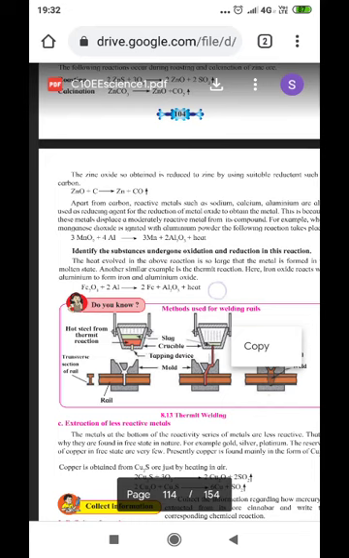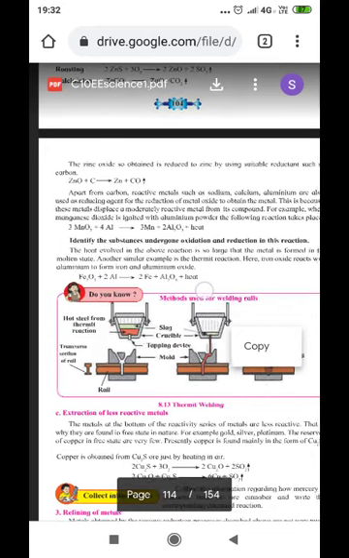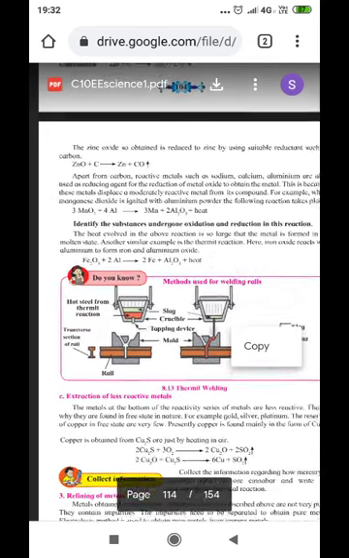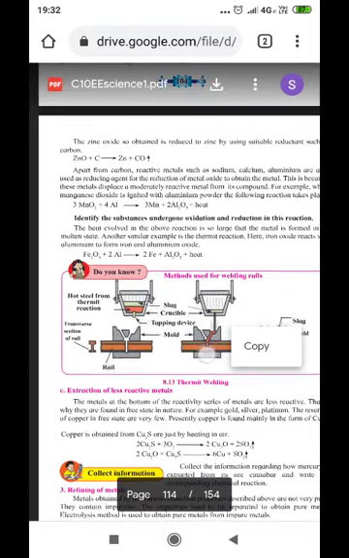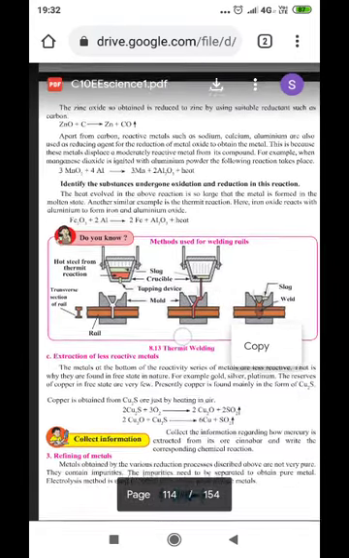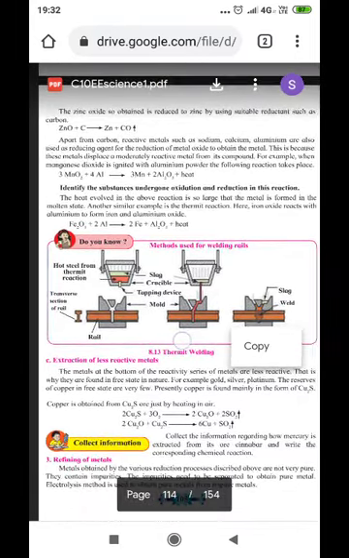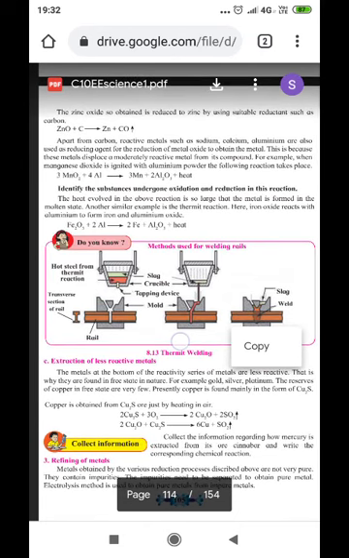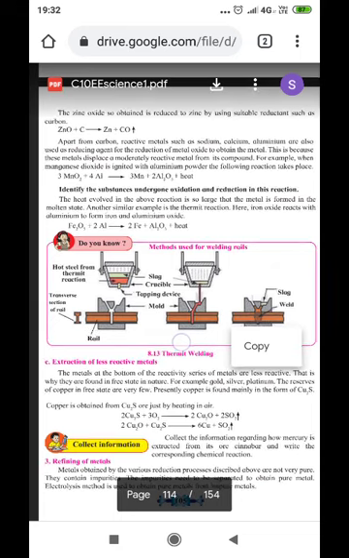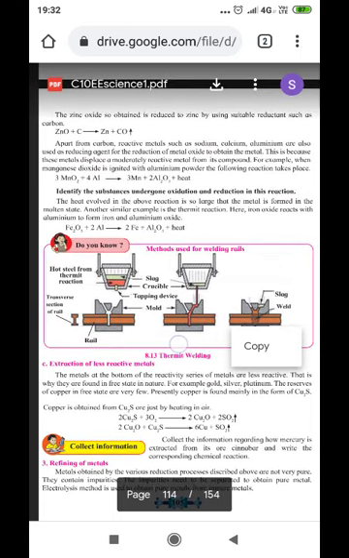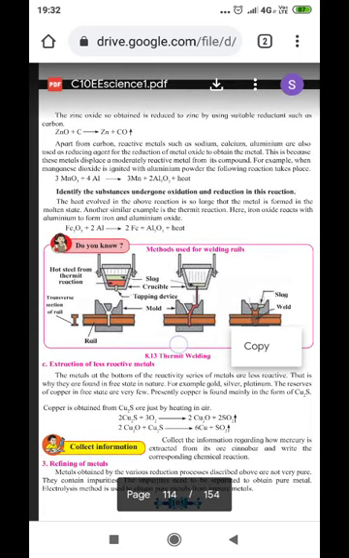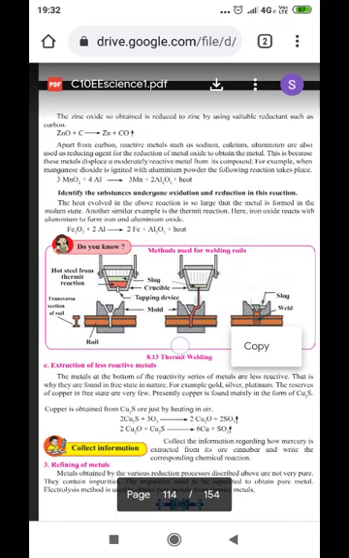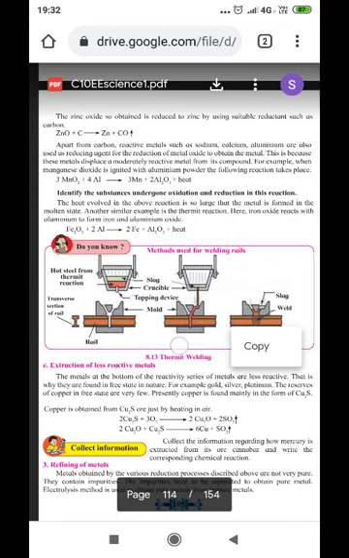The intention behind this is what? To convert the sulfides and carbonates into oxides. Because once the metal is converted into oxide, it becomes easy to convert it into the purest form of the metal by the reduction method. Now, zinc oxide is reduced to zinc by using suitable reductants such as carbon. Zinc oxide is heated or reacts in the presence of carbon to get zinc plus carbon monoxide.